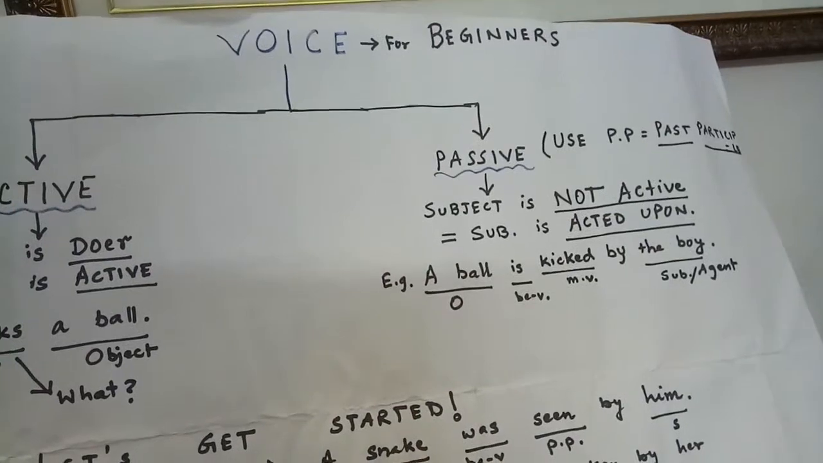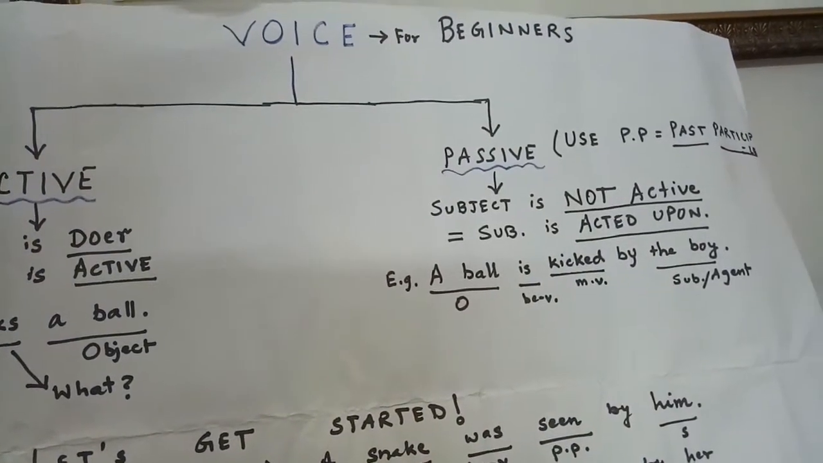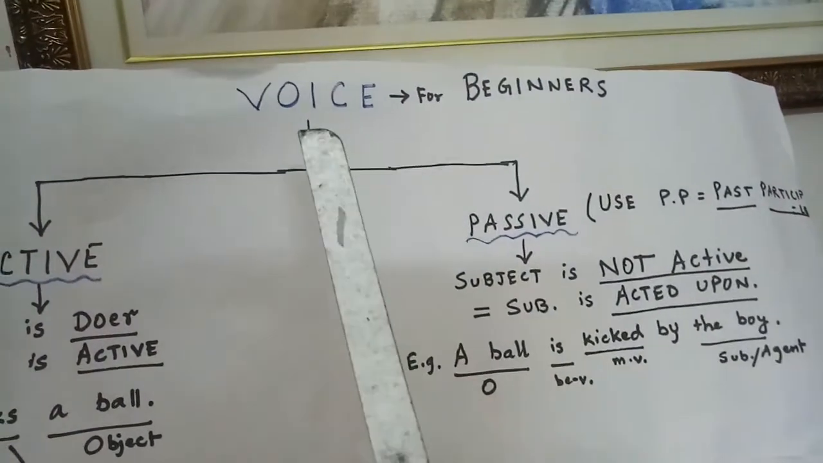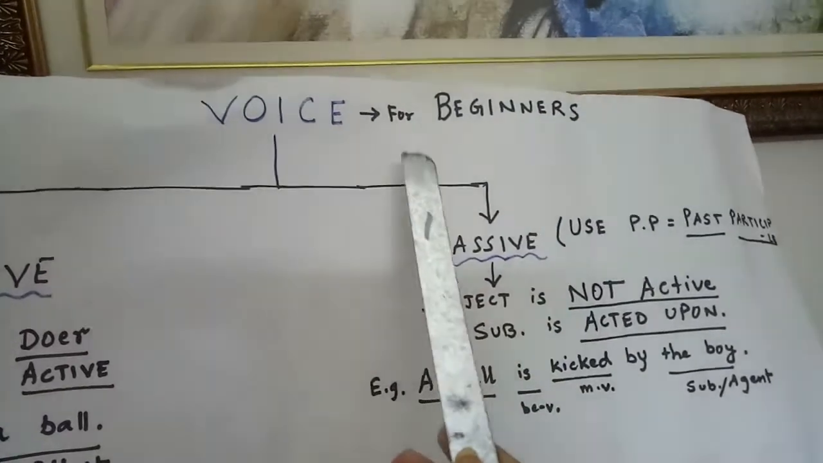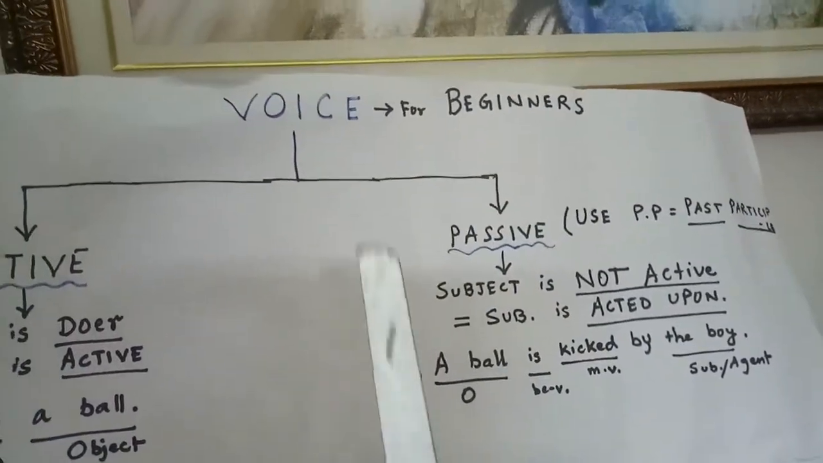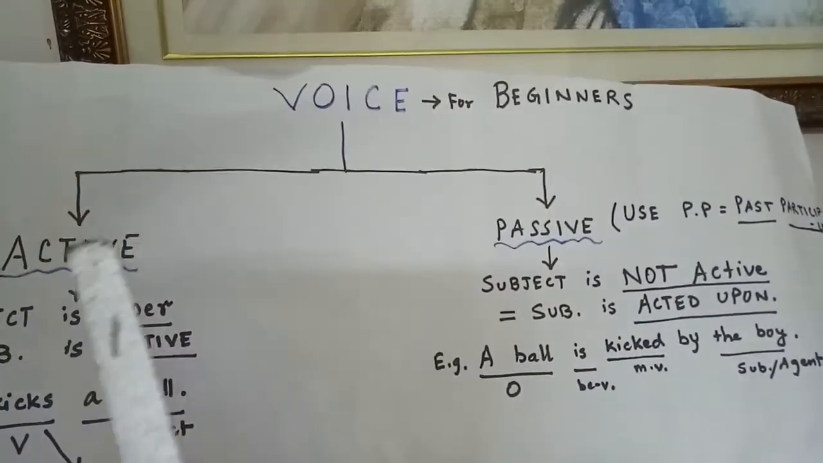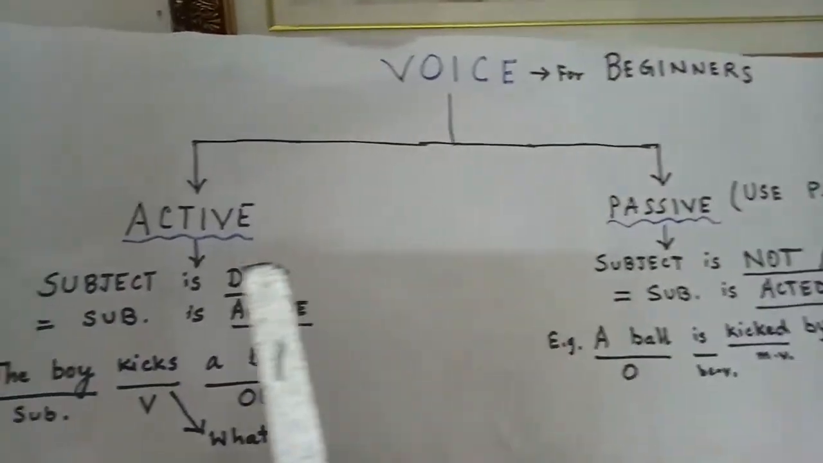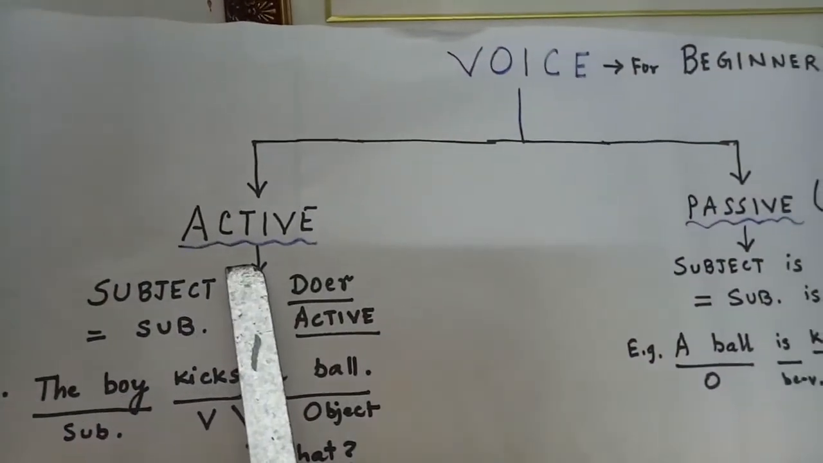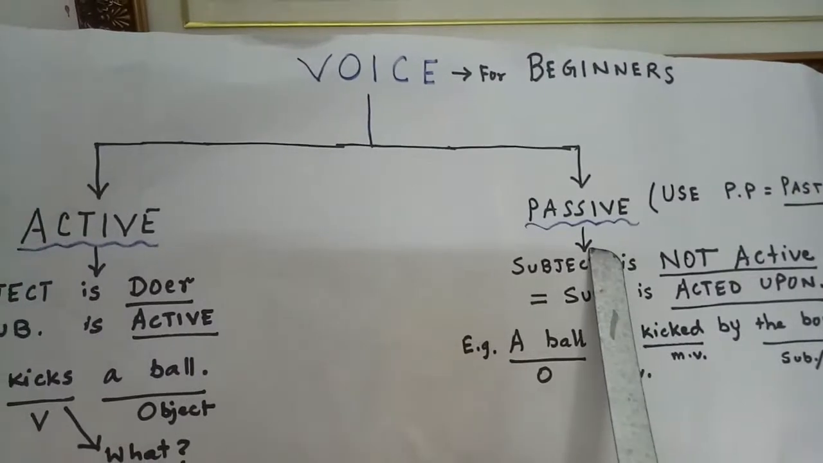Let's do a basic topic of grammar, and that is voice change. So let's get started. Today we will be doing voice for beginners. Now the voice of a verb can be of two types. It can be either in active voice or in passive voice.